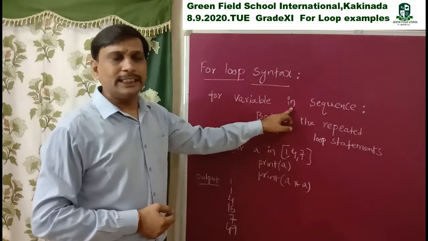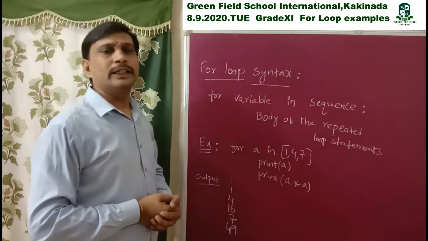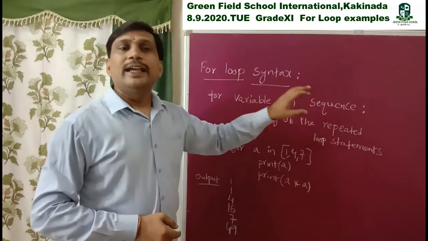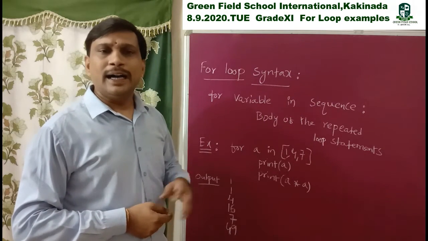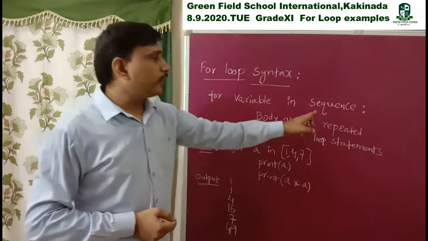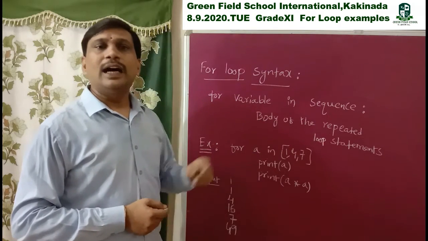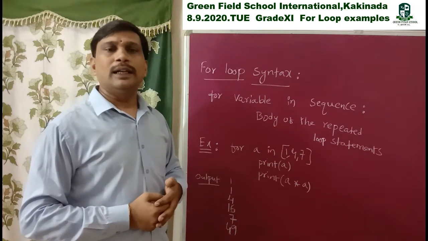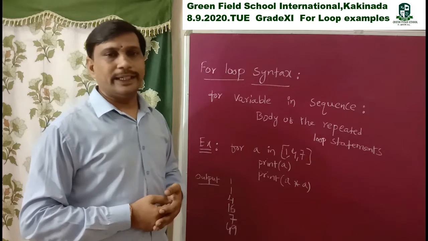Already explained in last class how this works. Next, sequence. Sequence means we specify here a range function, or a list, or a string, or a tuple, or a dictionary.